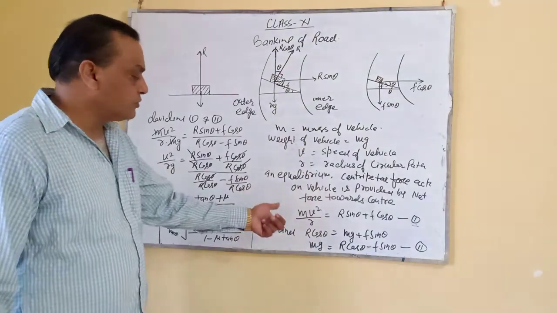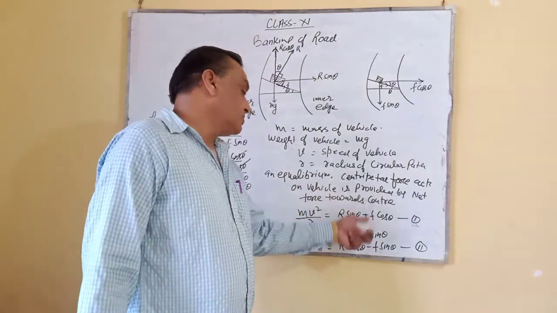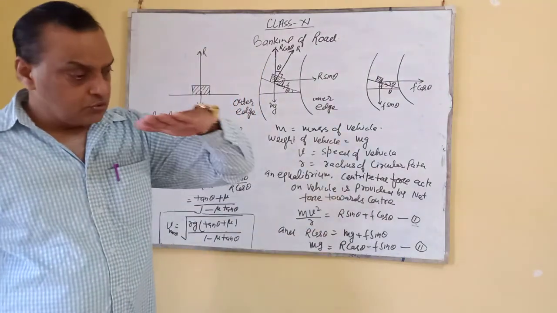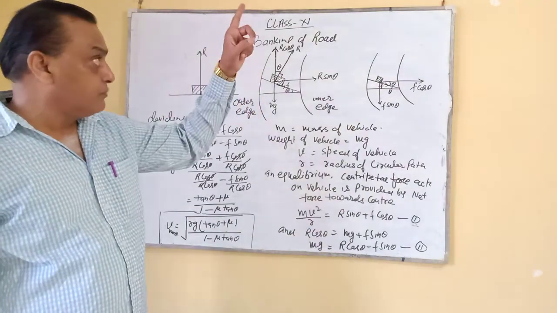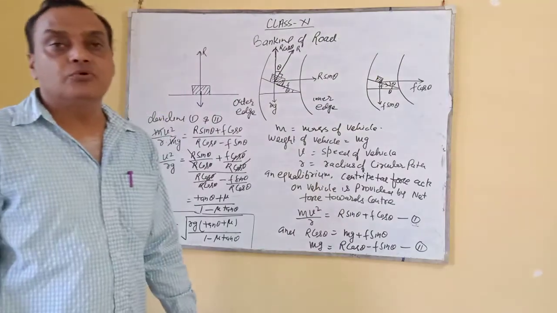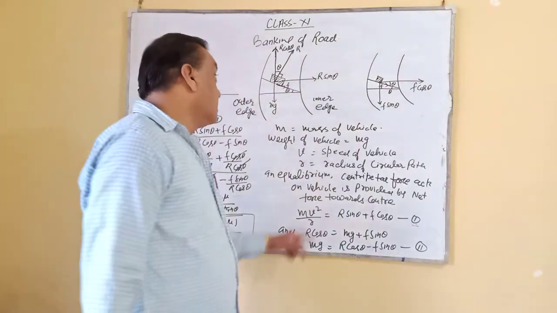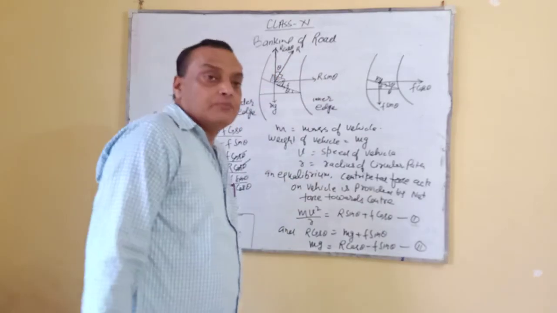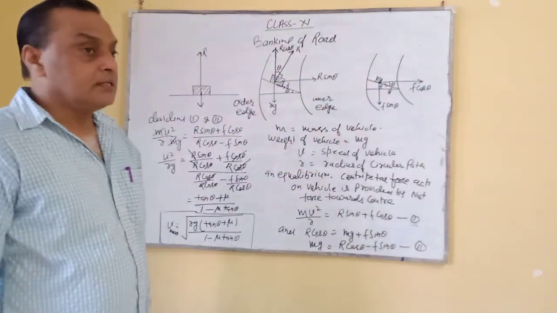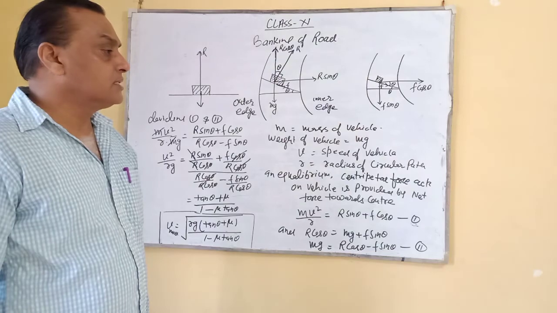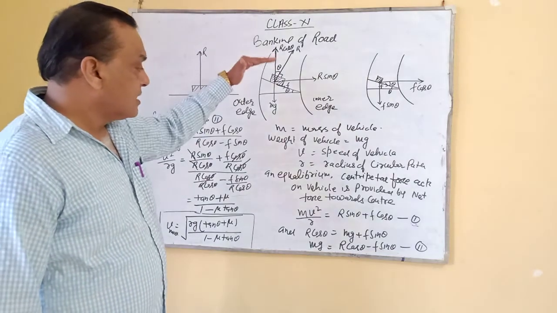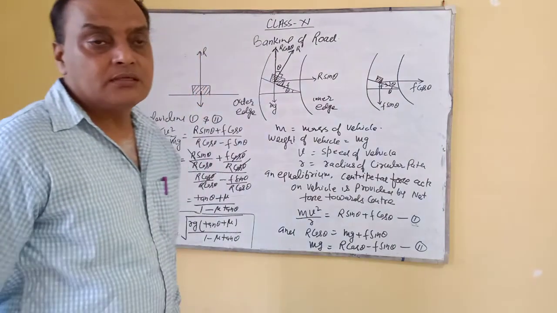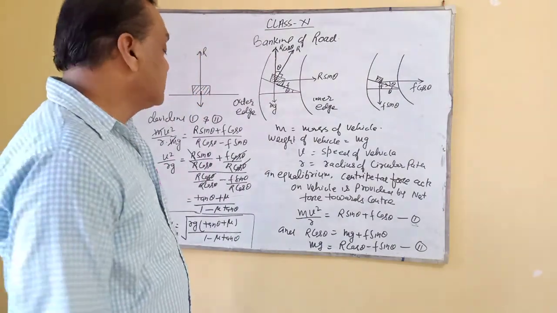So centripetal force formula you know, mv square by r, the net force. Now a still vehicle is over the road, so the upward force and downward force both will be equal. The upward force is r cos theta here, and the downward is mg, and here f sin theta is there.